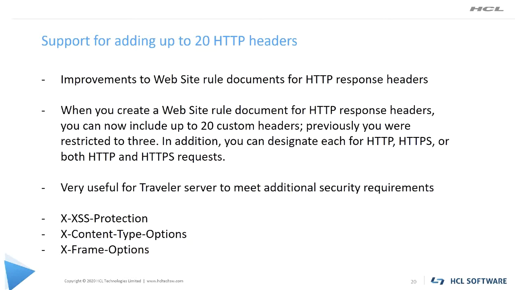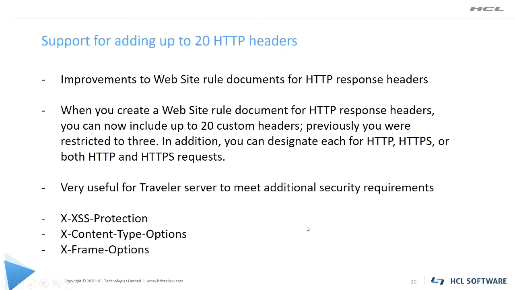We have received many cases where customers need to add more HTTP headers. That's the reason our development team has made an improvement to the website rule document for HTTP response headers. This feature is very useful for the Traveler server to meet additional security requirements.